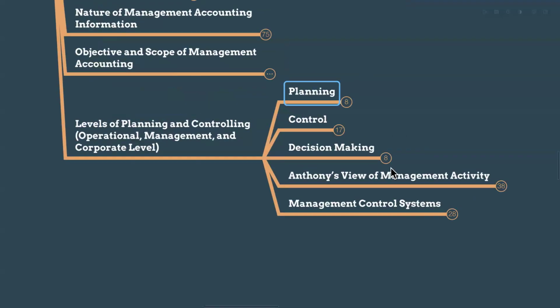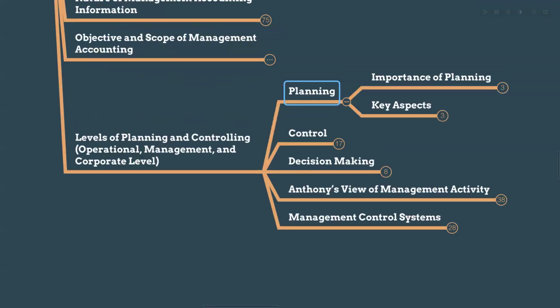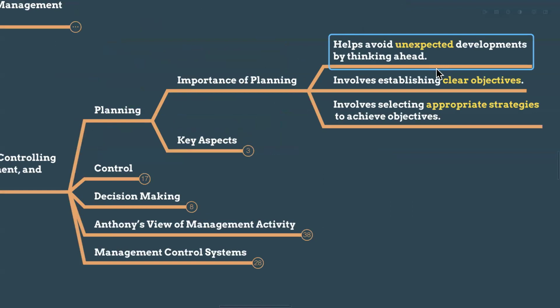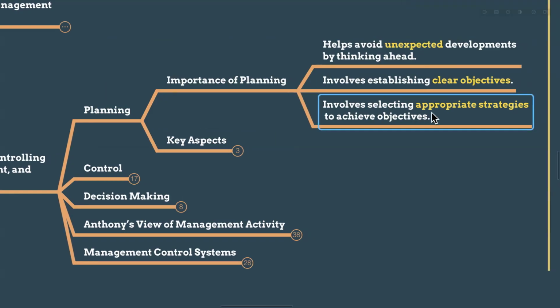Here, guys, as you can see, the planning, right? So planning means the importance of planning. It helps to avoid unexpected developments by thinking ahead, right? So suddenly we can't do something and suddenly we cannot expect some investment amounts. So first we have to think in advance, right? Think in advance. That is the importance of planning. So we don't need to have some unexpected developments or unexpected expenses. And it involves stating some clear objectives, and it involves selecting some appropriate strategies to achieve those objectives.